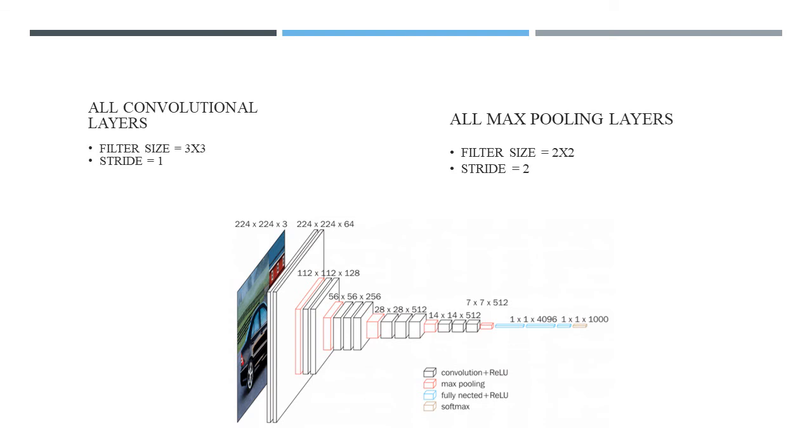wherein the image is placed over here and then undergoes a max pooling layer, then another max pooling layer over here, and so on. The max pooling layers are represented by the red diagrams. So this is the working of the VGG16 model. So the three concepts used in the implementation of the project are CNN, capsule networks, and VGG.